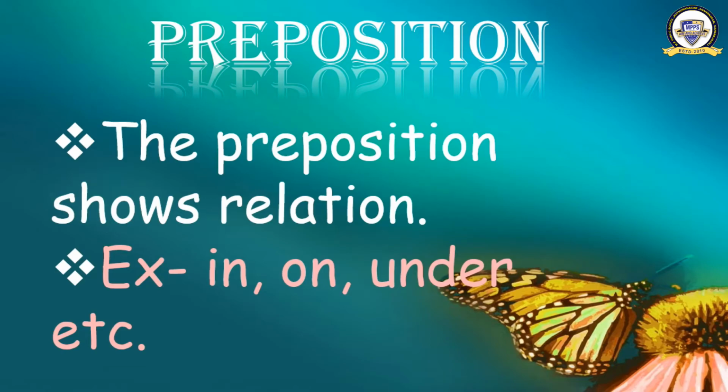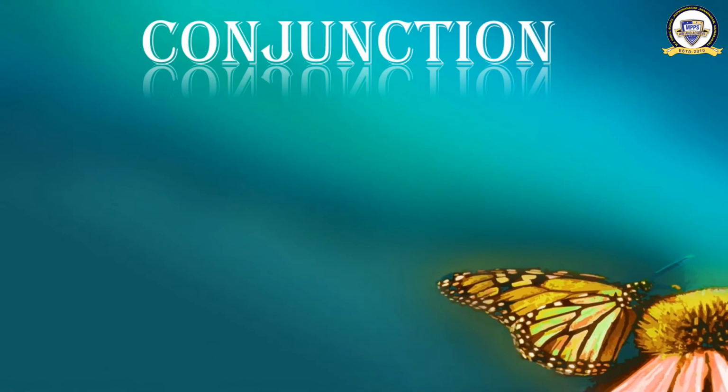The cat is in the box. Where is the cat? In the box. The relation is there now. The ball is on the table. Or the cat is under the umbrella. Under, where is the cat? Under the umbrella. The man is sitting under the tree. Where is the man? Under the tree. Got it now? A relation between the noun and the remaining part of the sentence. That relation has been made by the word and that word is called preposition.